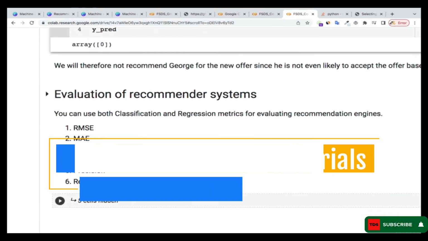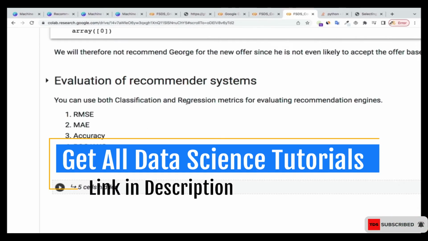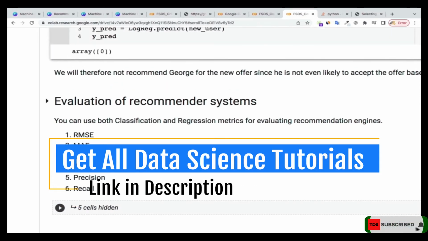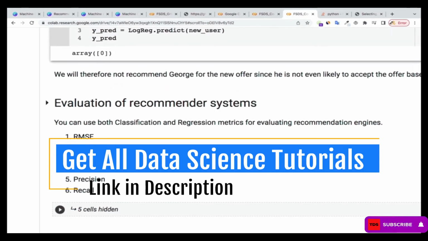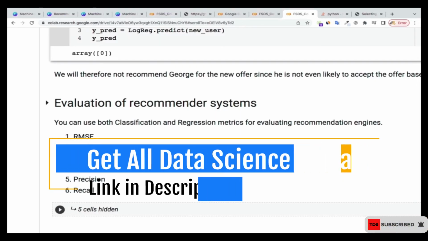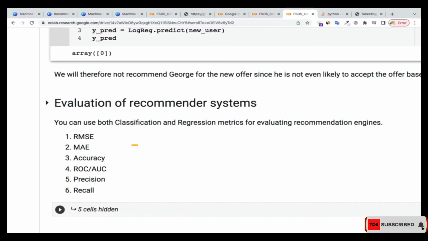All right, welcome back. Now in this tutorial, we're going to see how we evaluate the various recommendation systems that we have. Recommendation systems, as we have seen so far, are not different from what we were doing earlier, just that their outcome is quite robust and their results are very incredible. That is basically what makes them more prominent in the industry.